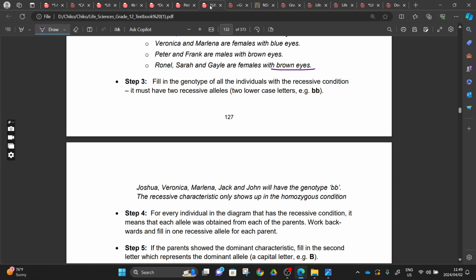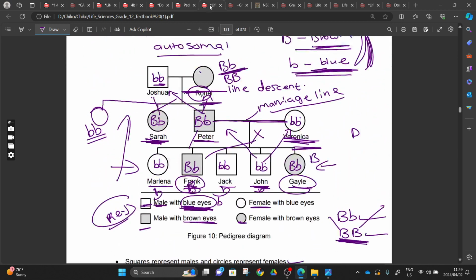And then step number three, you'll have to fill in the genotypes of all the individuals with the recessive condition. It must have two recessive alleles. We did this yesterday and we did this also today. We are also doing it again. For an example, what I did here, I found that the ones that are not shaded have the blue eyes. And this blue eye is controlled by a recessive allele. It means that I can go to my pedigree and give those who have blue eyes the recessive alleles. From there I can work.